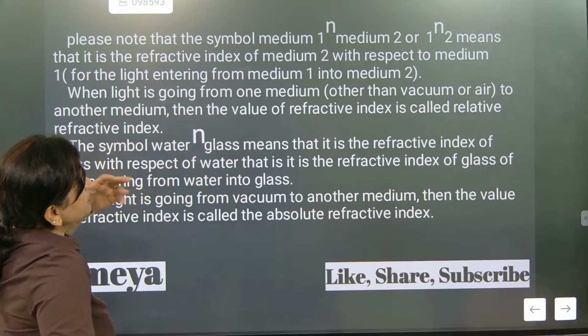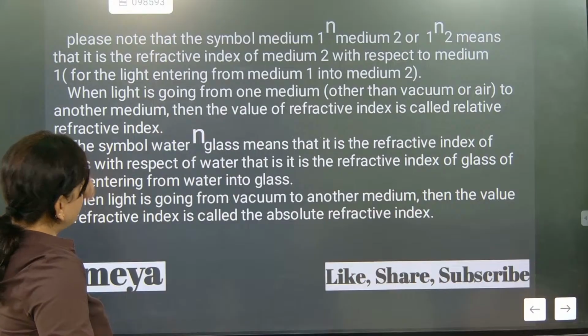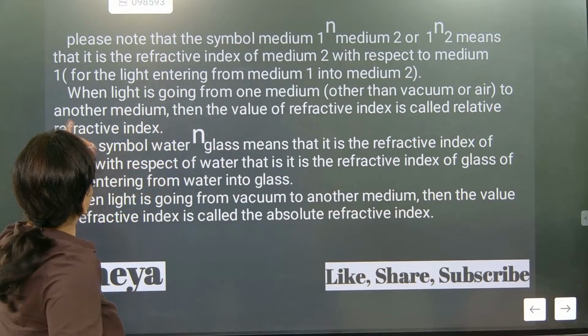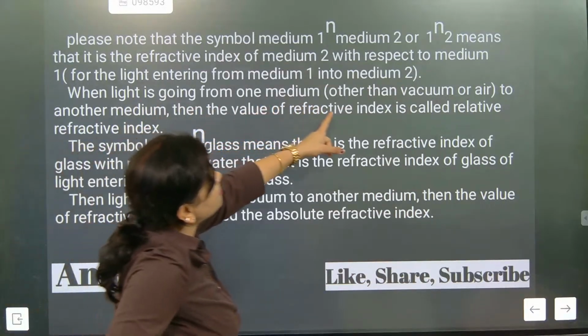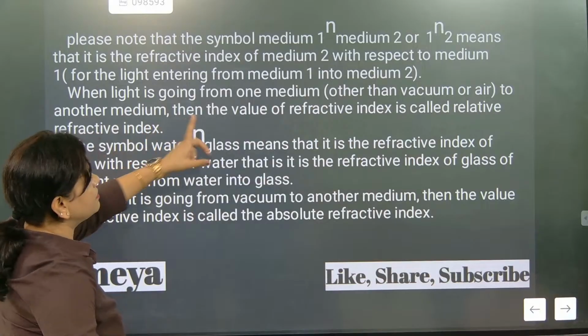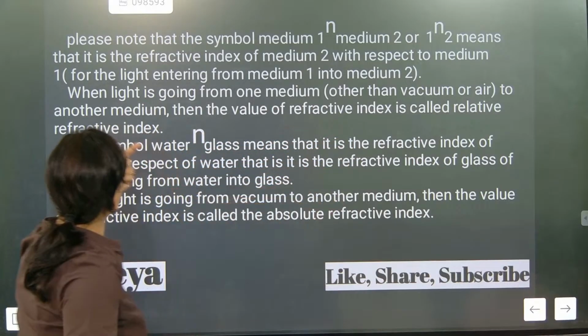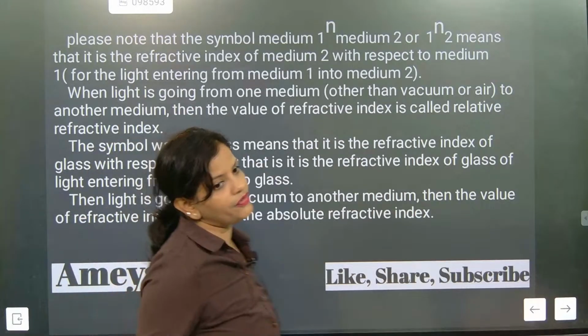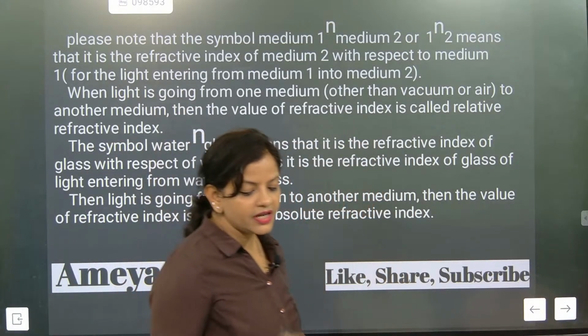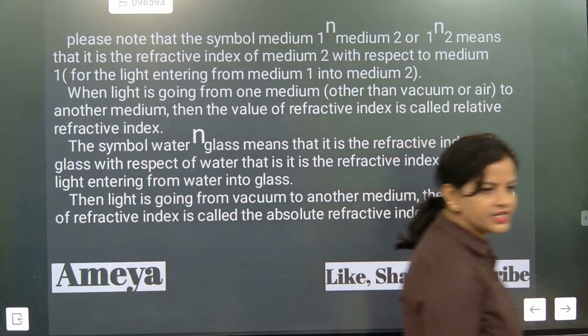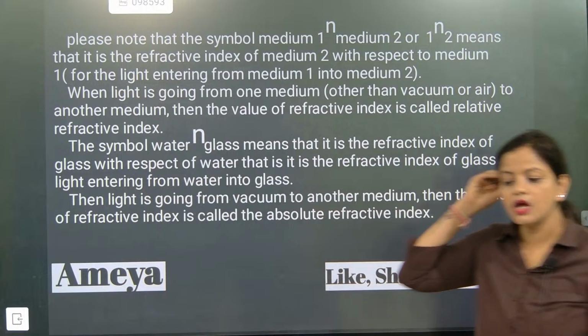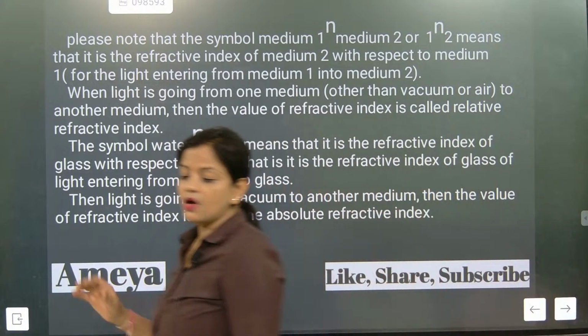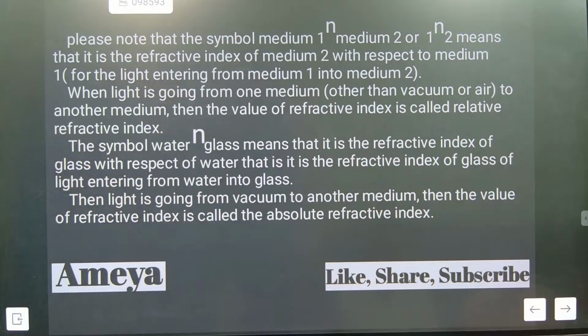But refractive index, how are we reading it? Medium 1 by medium 2. See, when light is going from one medium to another medium, the value of refractive index is called relative refractive index. There are two refractive indices. Note down in short: refractive index can be absolute and relative. One is absolute refractive index and another one is relative refractive index.